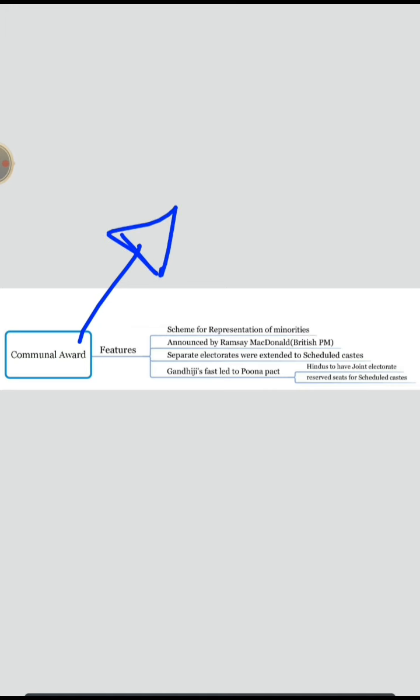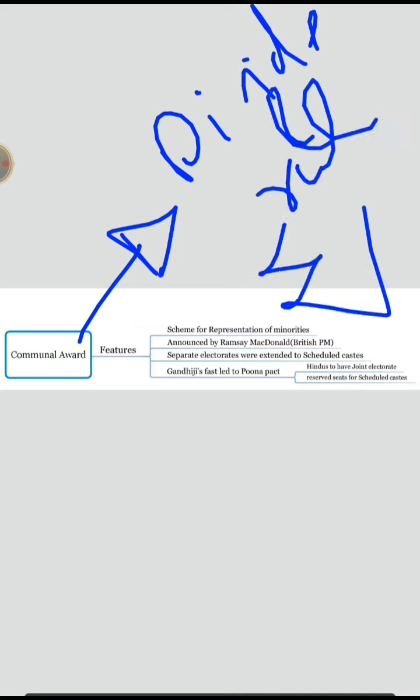The Britishers were always following the divide and rule policy, so that they could rule and exploit Indians, and to distract the Indians from mainstream politics.